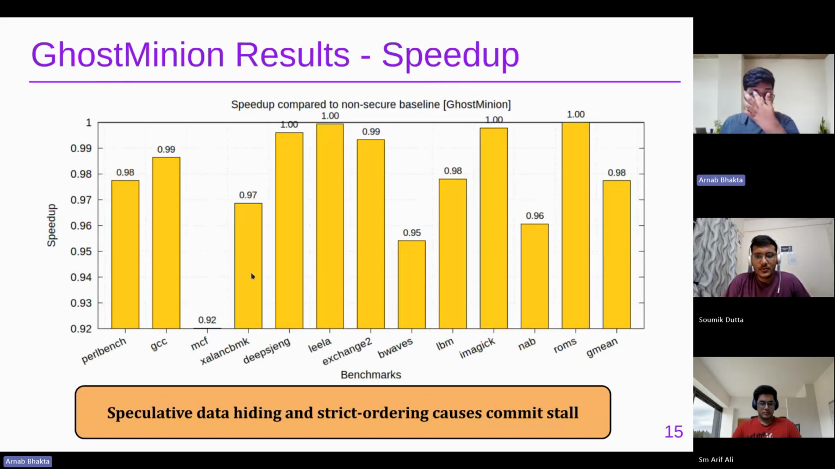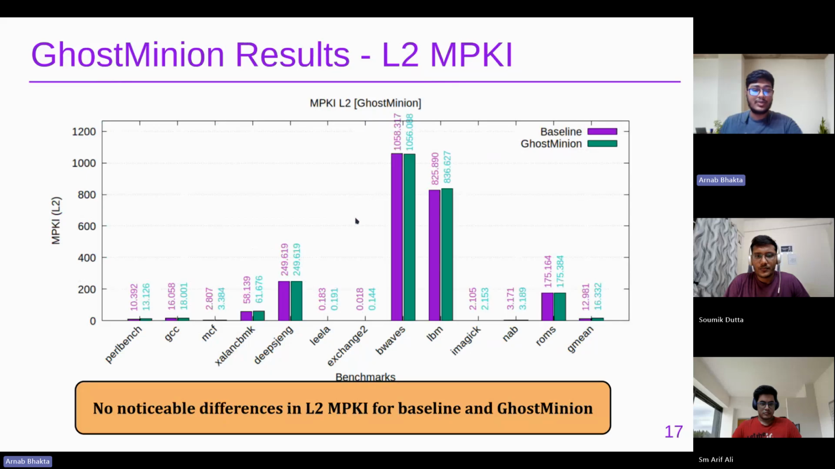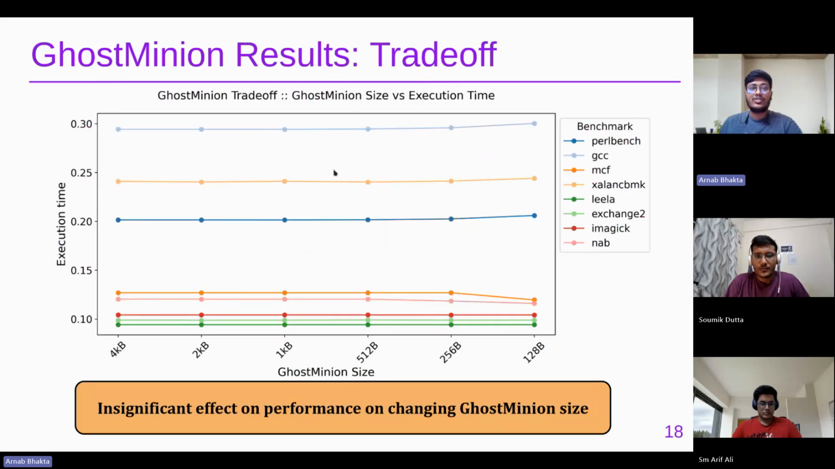Next, there are the Ghost Minion results. As you can see, most workloads give performance very similar to the baseline or slightly lower, and the average is 0.98. Next, we have the L1 MPKI, which is mostly insignificant, and similarly for L2, there is very little change. And next, we have the Ghost Minion trade-off. Here, we can see that changing the Ghost Minion size does not really affect the performance.